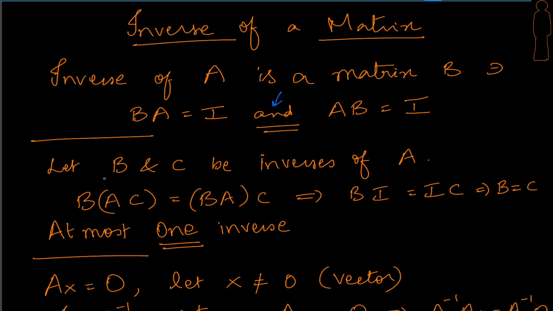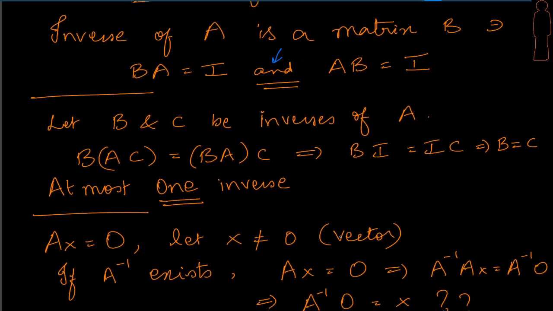And what does that convey? You really cannot have two inverses for one matrix. Now looking at this, I feel like saying, which means that there will be only one inverse. But the very important statement is that we have to conclude that if I have a matrix A, I can have at most one inverse. And that's a very different statement from what we said earlier, that when there is a matrix A, it will have only one inverse, right? It's different from saying it can have at most one inverse. It means that the inverse need not exist also for certain cases. Okay, so that is the next point that we are going to look at.